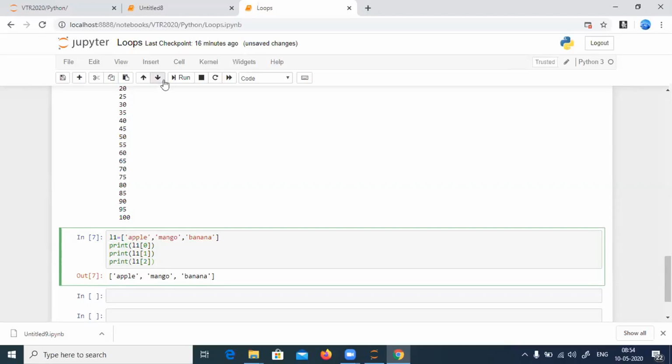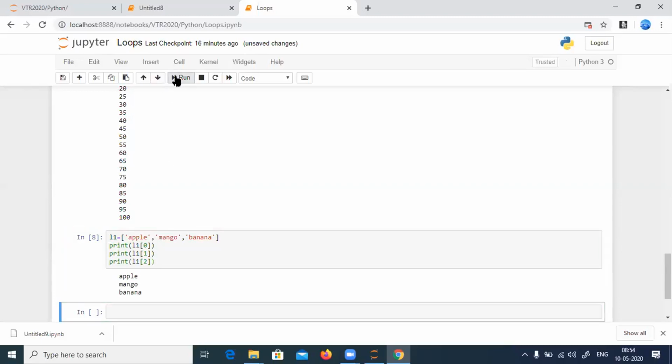Now I'll try to run. It says apple, mango, banana. Assume that you have 100 fruits like this. I must print L1 of 0, L1 of 1, L1 of 2, L1 of 3, L1 of 4 till L1 of 99. Okay, is there any option?